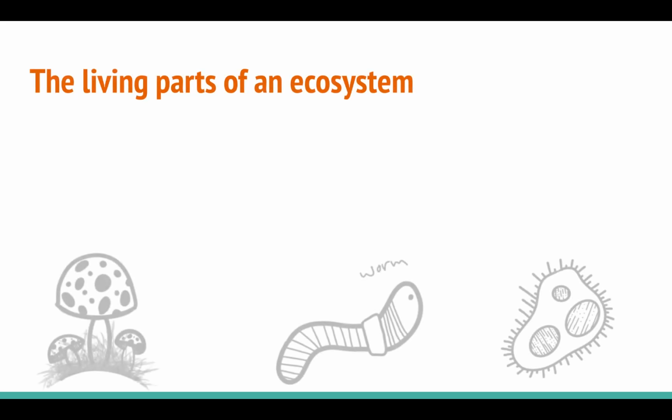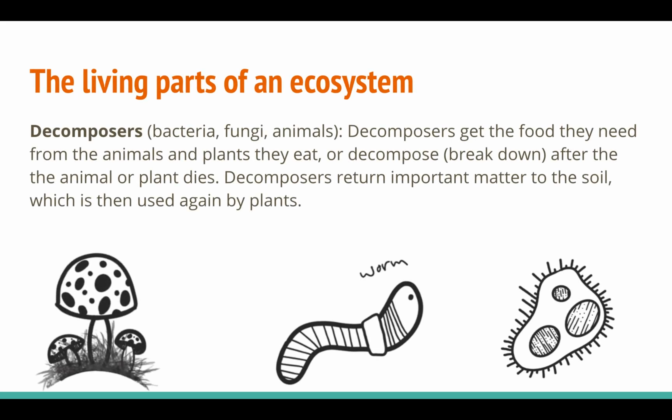The final part of our ecosystem here are decomposers. Decomposers are things like bacteria, fungi, and animals, and they get the food they need from animals and plants that have died. So they decompose, or break down, these animals and plants, and then they return important matter to the soil that is then used by plants. So they serve a very important part of the ecosystem as well.